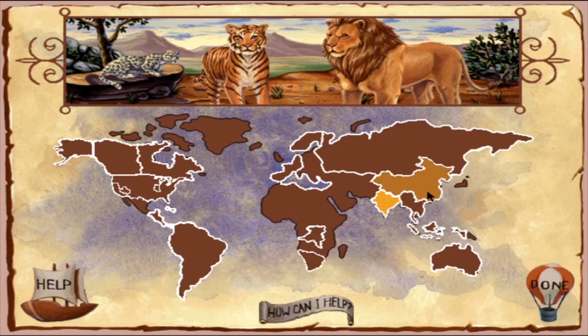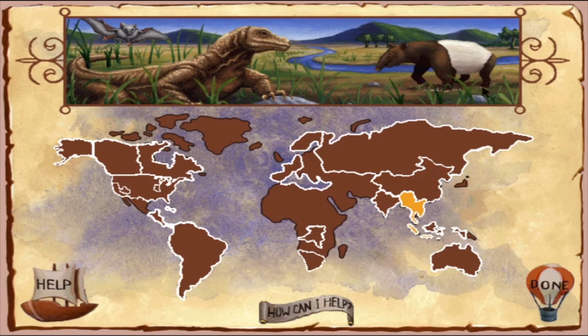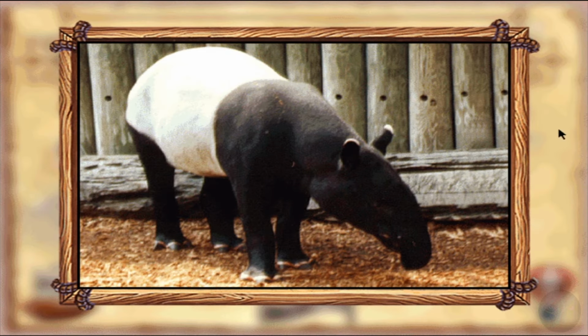Southeast Asia. Malay. Tapirs are an ancient group of animals related to both the horse and the rhinoceros. They have a long snout which they can use to feed on different plants. The tapir is hunted for sport, food, and its skin. Its habitat is also being destroyed by development.